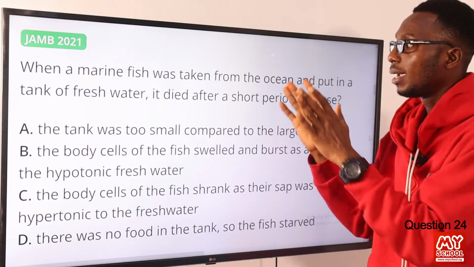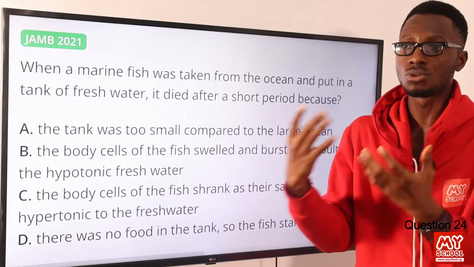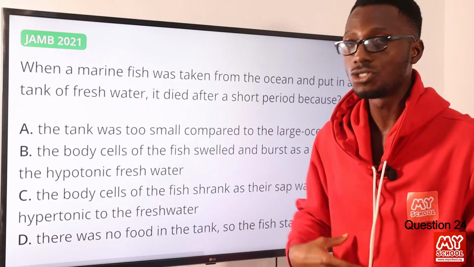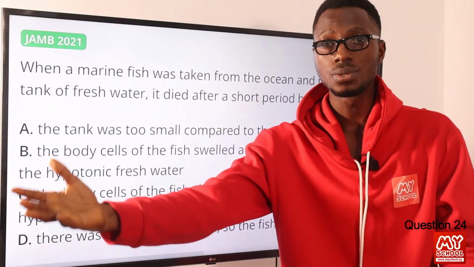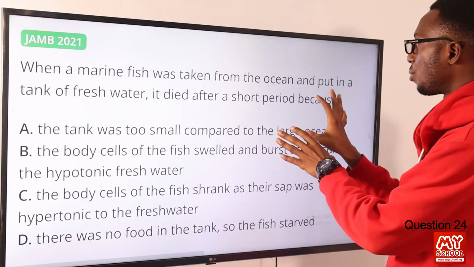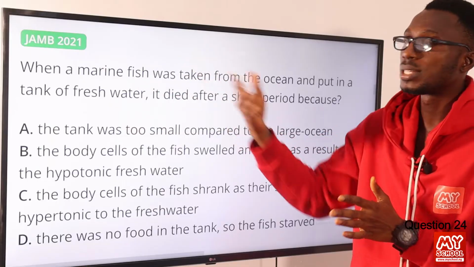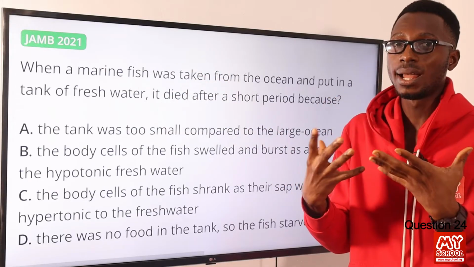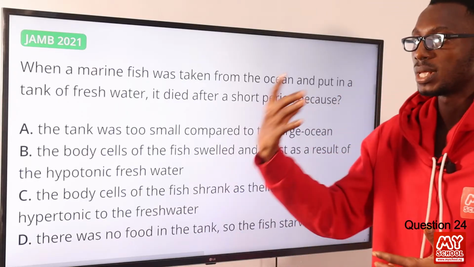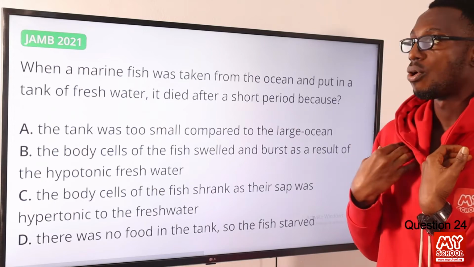So in the marine environment, the marine fish is hypotonic to the environment, so water tends to move out of the fish to the salty environment. But right now you have taken this fish to a freshwater environment. So the fish's internal environment is hypertonic to the freshwater environment. So what will happen? Water will tend to move from the freshwater environment into the internal environment of the fish.